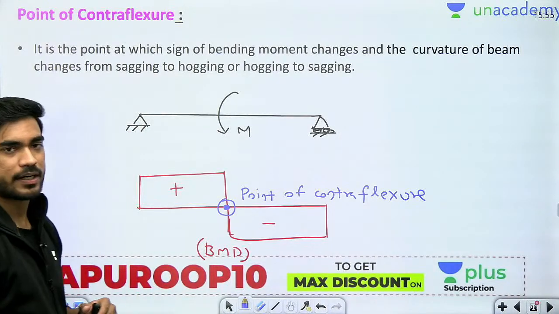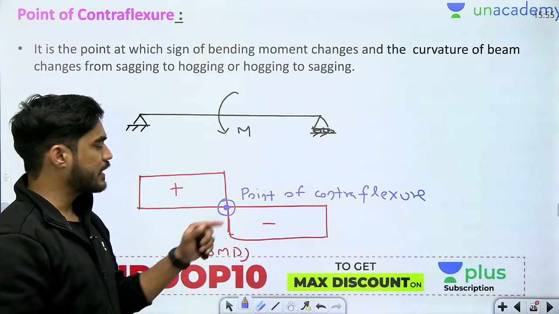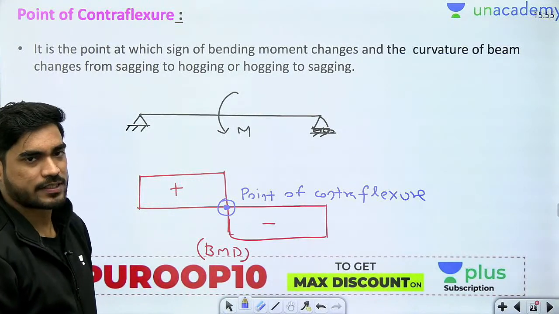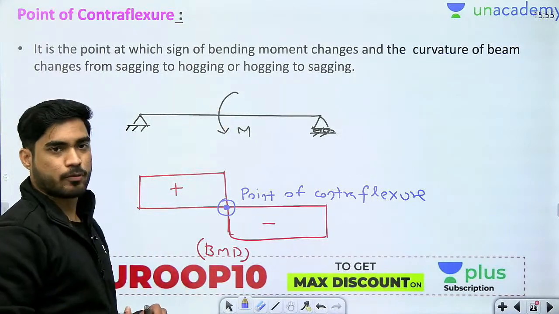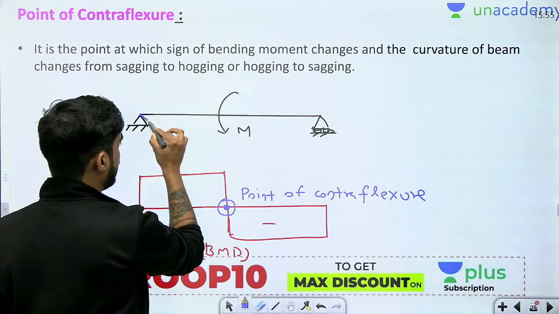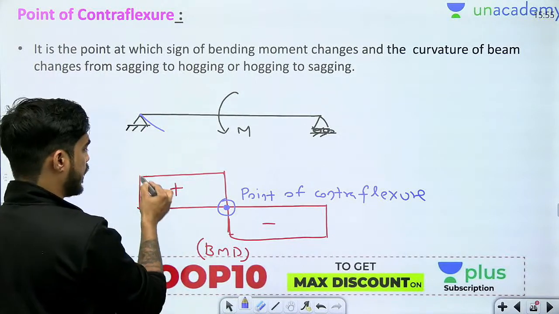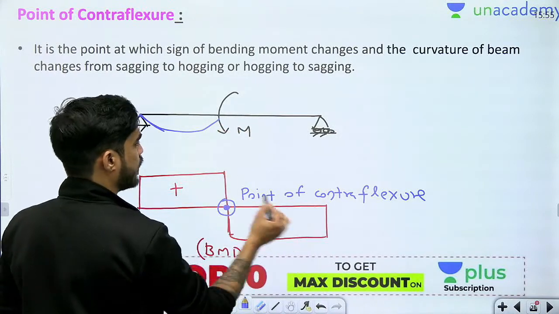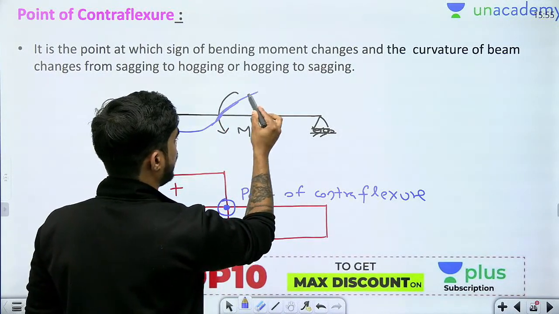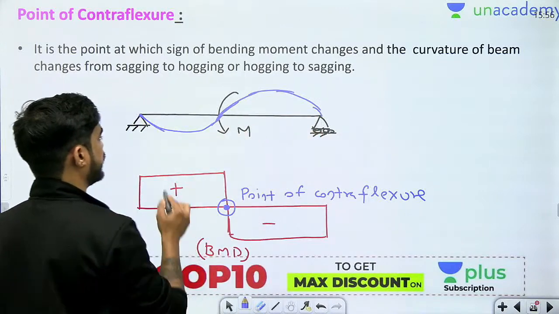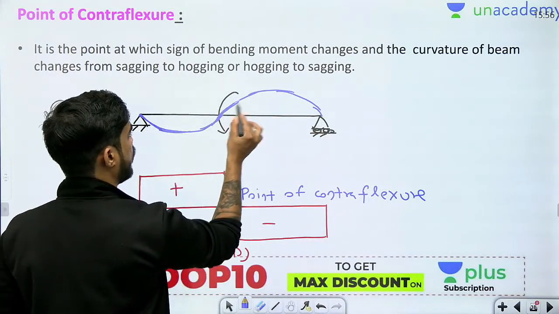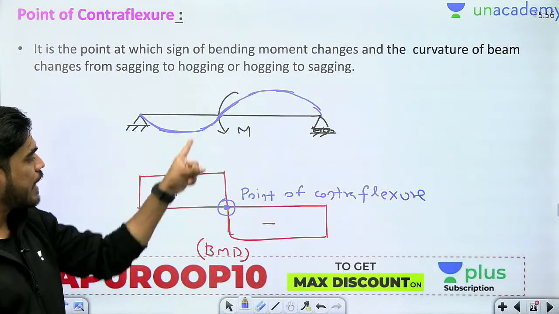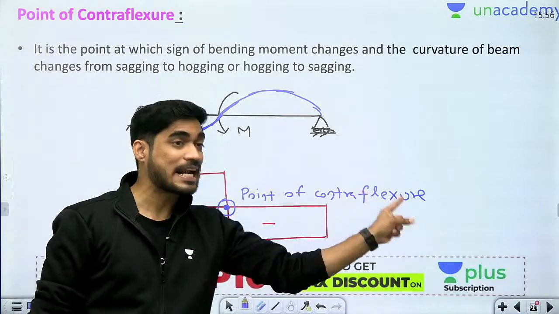This point is so important because at this point the nature of bending changes. If you see how this beam is going to bend, then it will look something like this. From here to here, positive bending moment is there, so there will be sagging, and from here to here negative bending moment is there, so there will be hogging. So you can see that here the nature of bending is changing from sagging to hogging. So that's why this point is known as point of contraflexure.